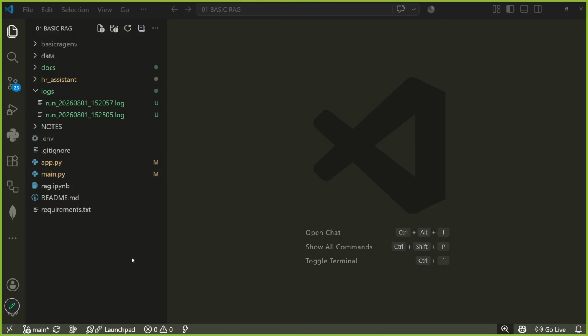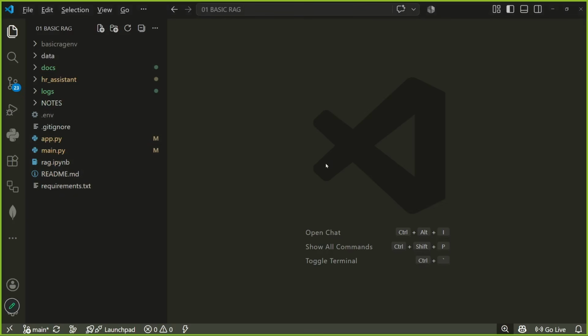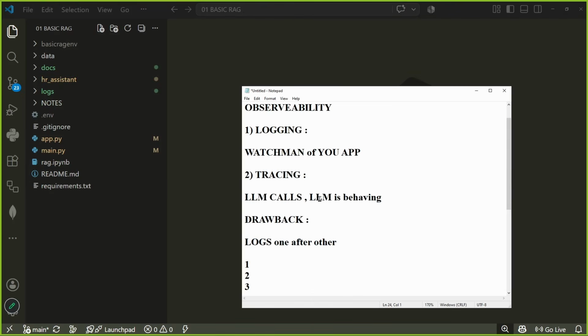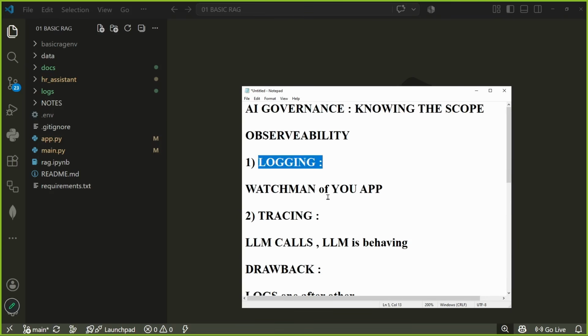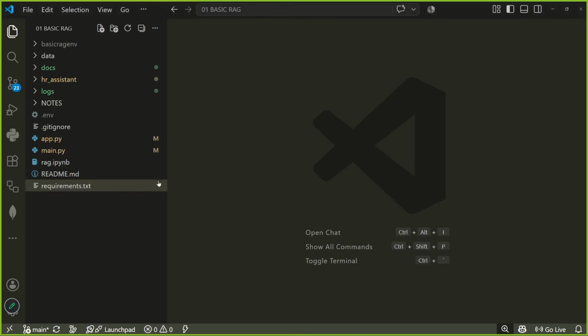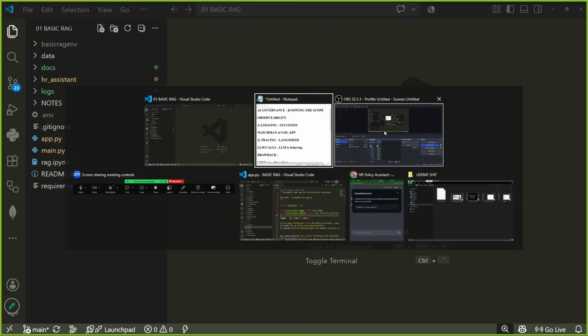Now that logger is successfully set up, we would take this to the next level. How would we take this to the next level? Now is the time we go towards the second part of observability, which is tracing. Logging was the first part, and it was a great success. Now let us go for tracing. For tracing, we can use LangSmith. In another project, I would use something else, but for this, I think LangSmith is amazing for tracing your LangChain based applications. For this, we have to do a very simple setup.